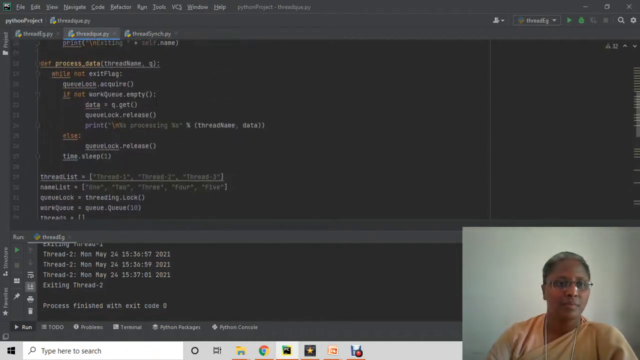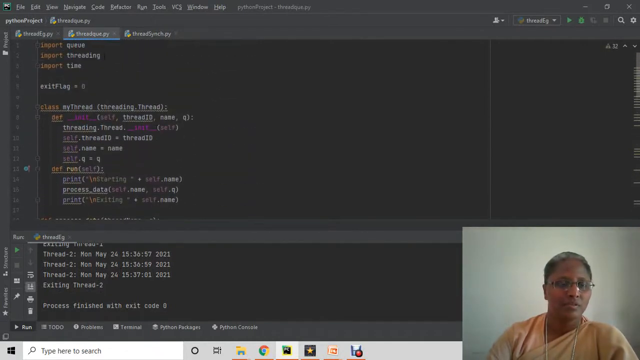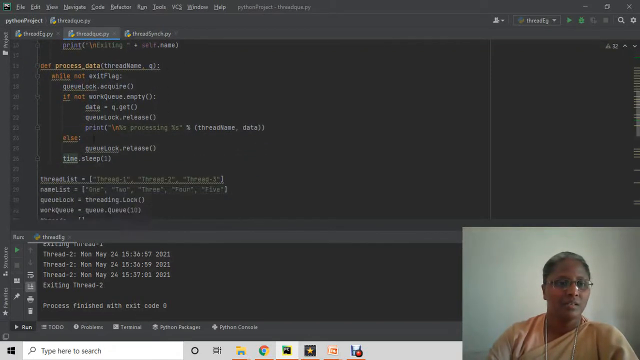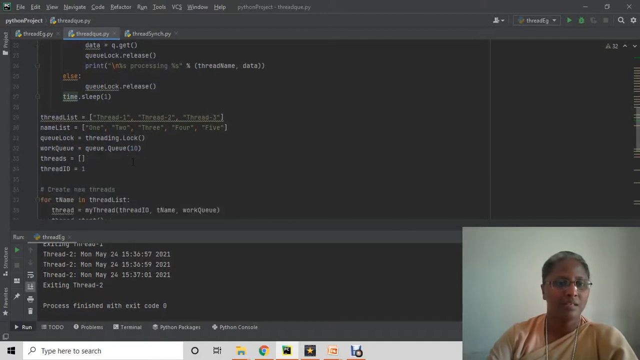This is a program to demonstrate threads in a queue. In the same way we have initialized the thread here and used the run function here. We see here the process data function, which helps us to lock and release accordingly.